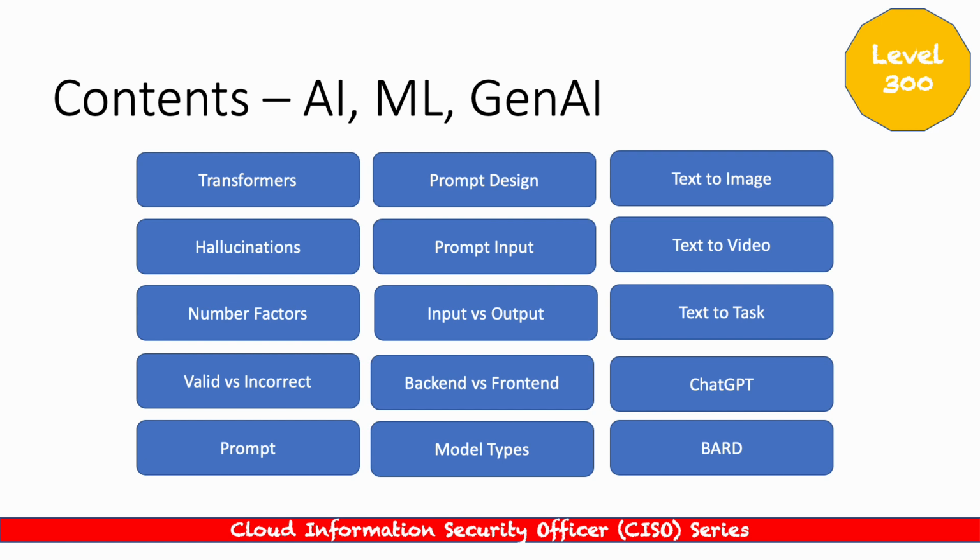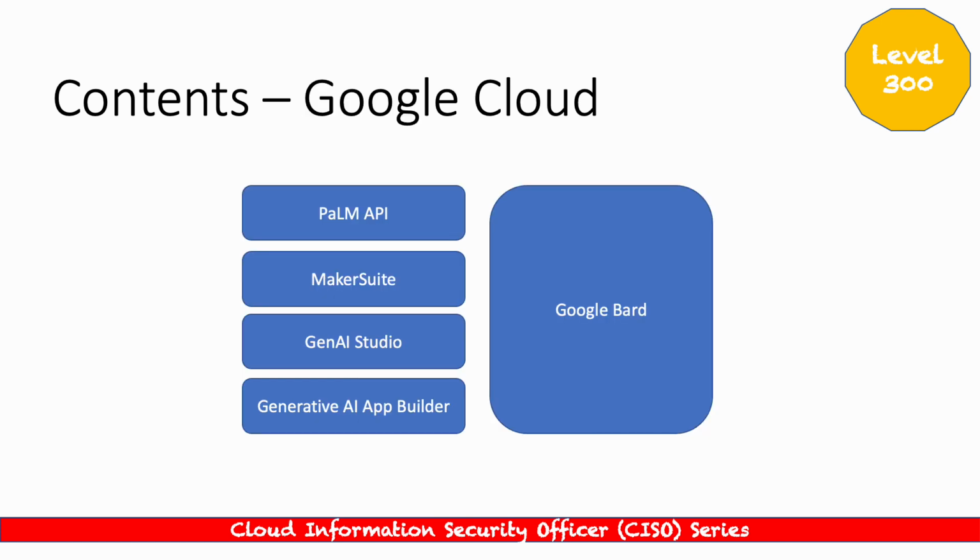and then we're going to be looking at, when we look at Gen AI in specific, right? Things like text to image, text to video, text to talk, ChatGPT, Google's version, Bard. So we're going to go into that a little bit deeper, and obviously we're going to put a spin on this, which is the focus, the lens through which we're going to be looking at generative AI and security, mainly focused on Google Cloud, right? We'll briefly touch on AWS and Azure, but where do we do this essentially? Where are we applying our practice, our trade, right? And we're going to be doing that in Google Cloud.